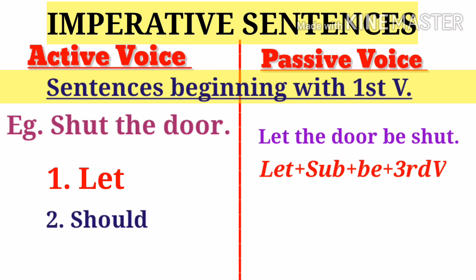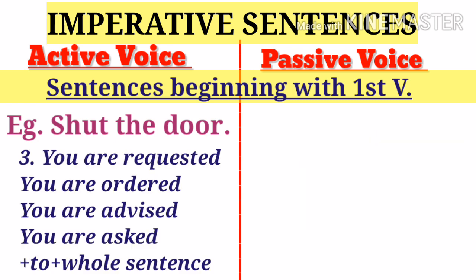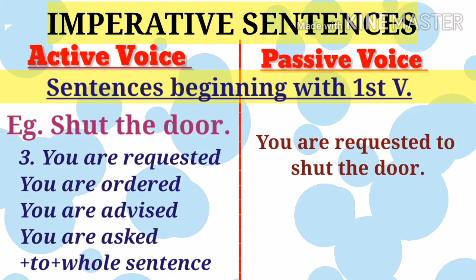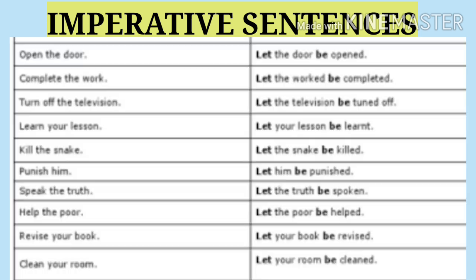By using should, for example, the door should be shut, and sentence order is subject plus should plus be plus third form. Or by saying you are requested to shut the door, and sentence order will be you are requested or ordered or advised or asked plus to and plus whole sentence of active voice as it is. See few more examples of it on your screen.